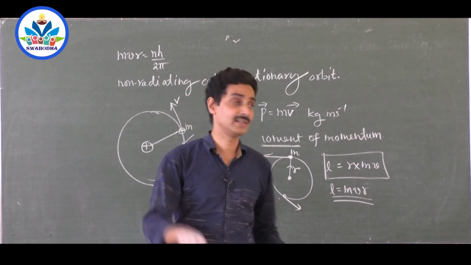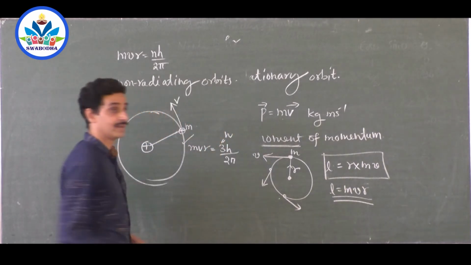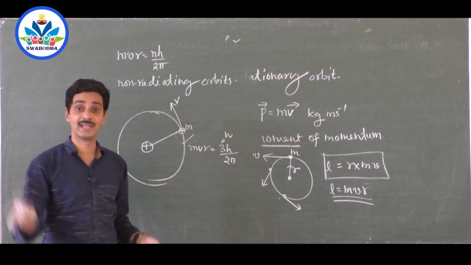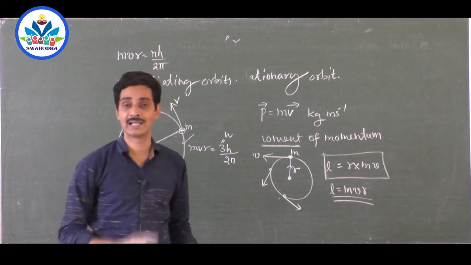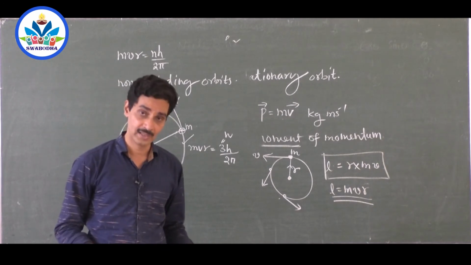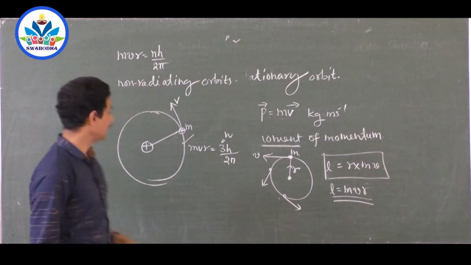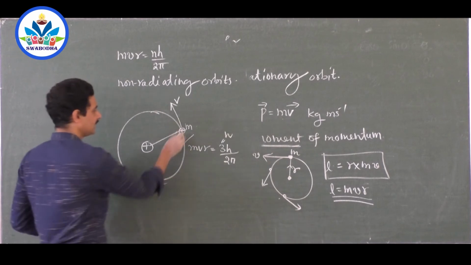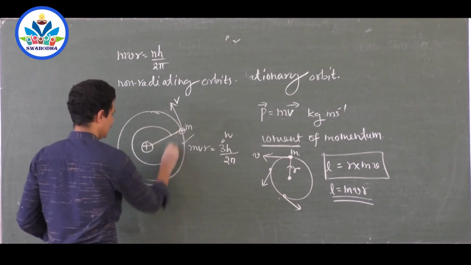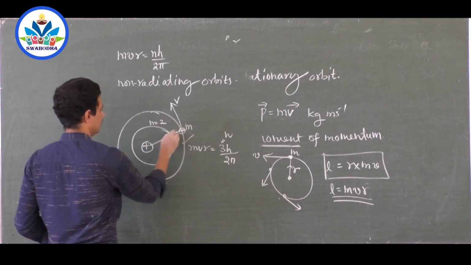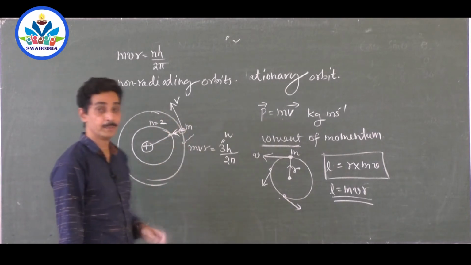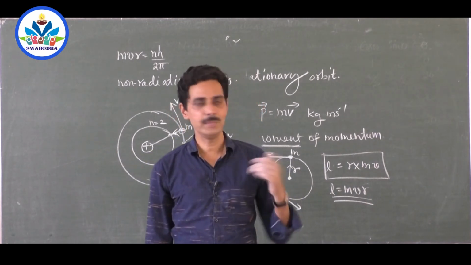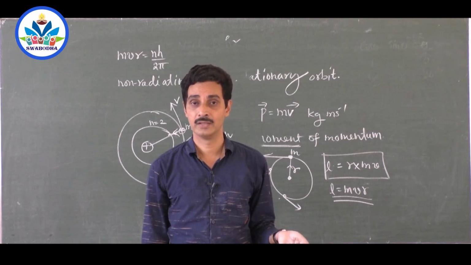They are non-radiating orbits. Non-radiating means they don't give energy in the form of light or any radiation. Suppose they give, they will not continue in that orbit, they will change orbits. Suppose an electron loses energy in the form of electromagnetic radiation, it will never continue in that orbit, it suddenly comes to the inner orbit, say n equal to 2, the second orbit, it jumps here, because it has lost energy. It is as if you are going on a picnic, say, by the time you reach a town, it is already 7 o'clock.